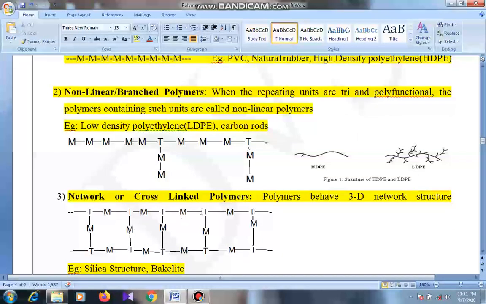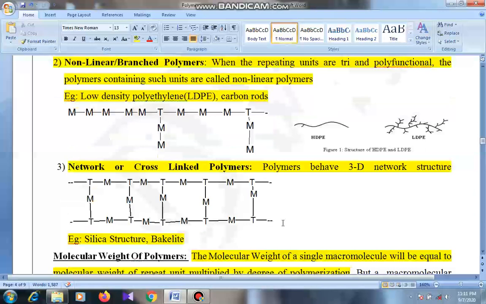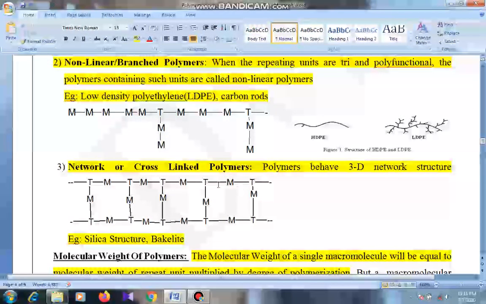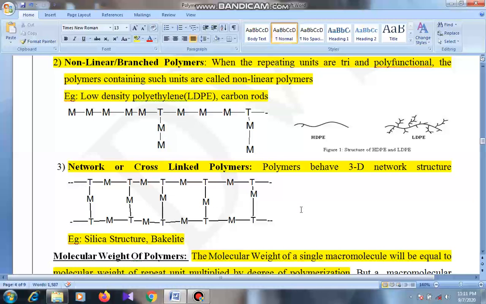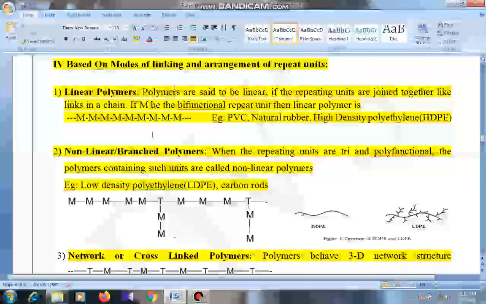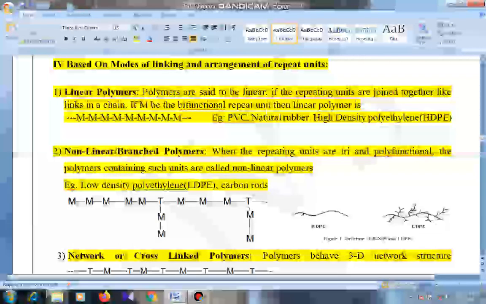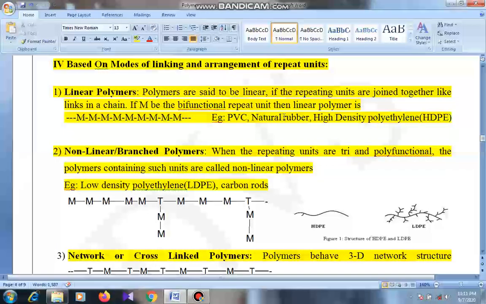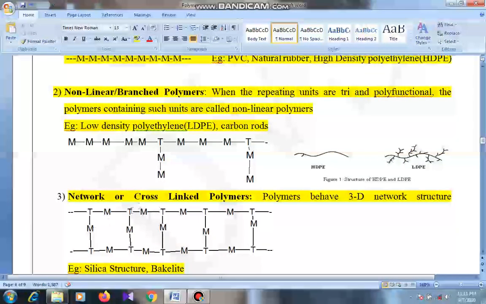Third one is network or cross-linked polymers. Polymers form a 3-dimensional network, as you all already know the structure of bakelite or silica structure. They are the network-like polymers or cross-linked polymers. The structure is like this. These are the classification based on the arrangement of repeating units. Linear, straight line structure, non-linear or branched, at least one branching may exist, and network, here 3-dimensional structure or cross-linked structure.